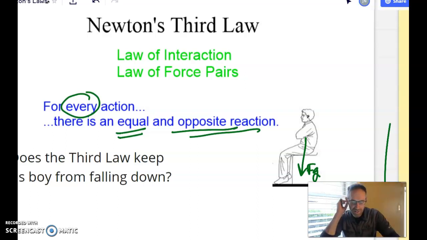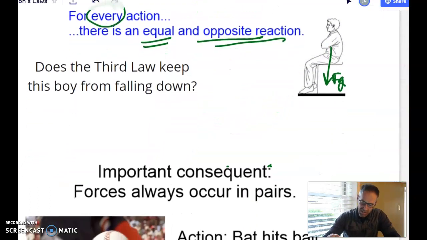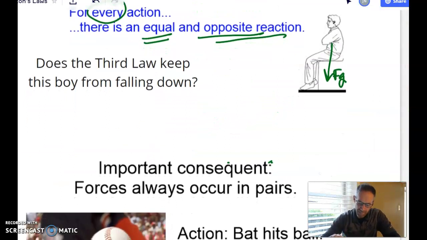Now, the good thing though is he's sitting on something solid there, it looks like, and he's not falling down. Is he not falling down because of the third law? Is it the third law that's not making his bad day worse? Is it? See, I'll come back to that.